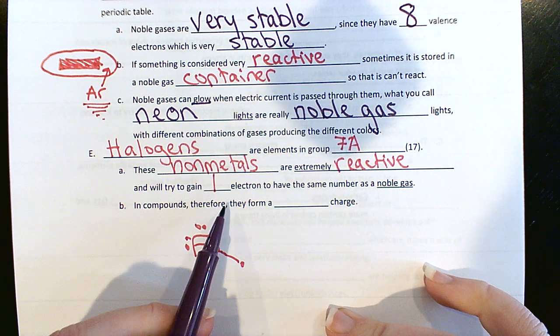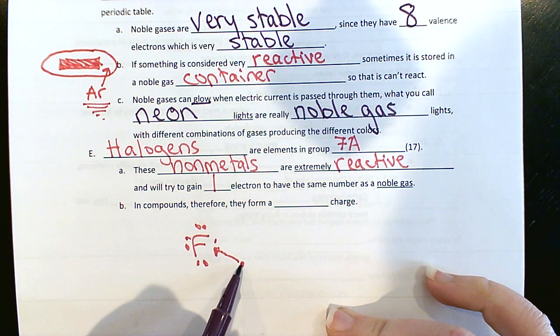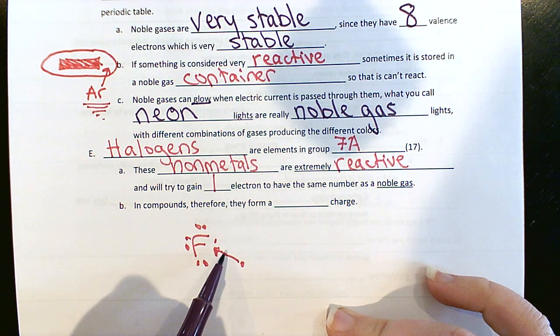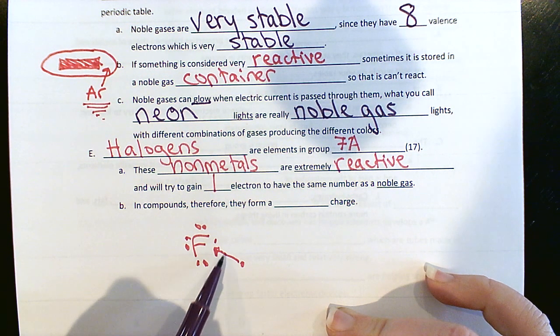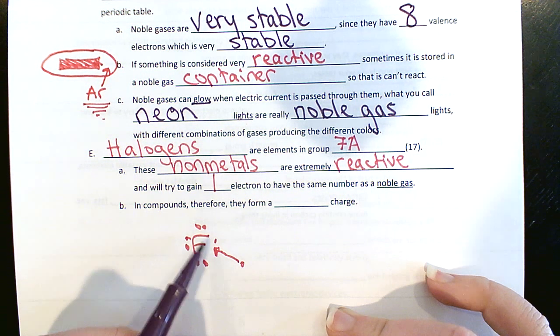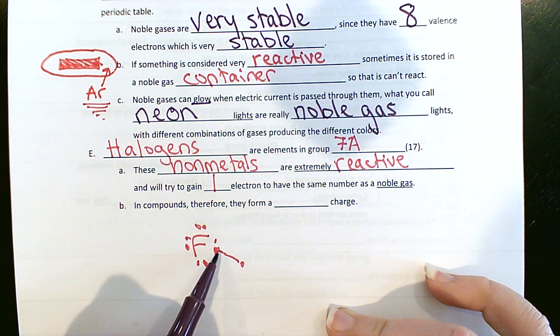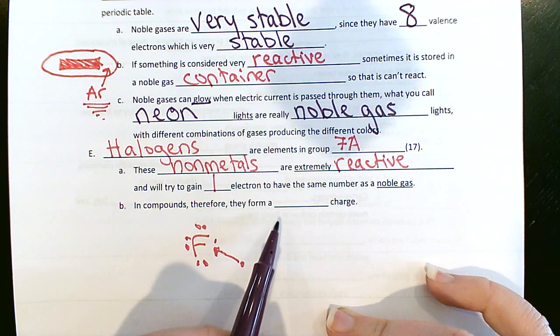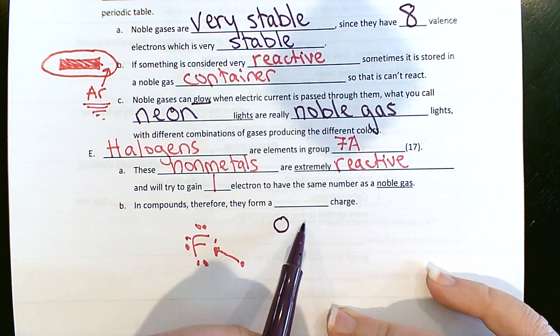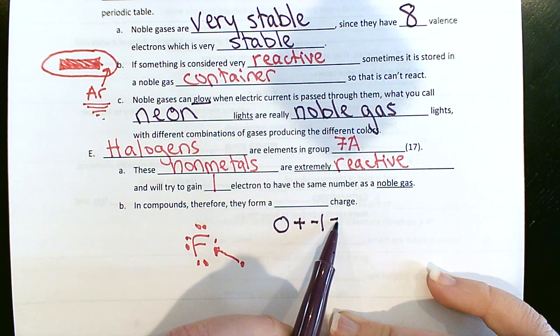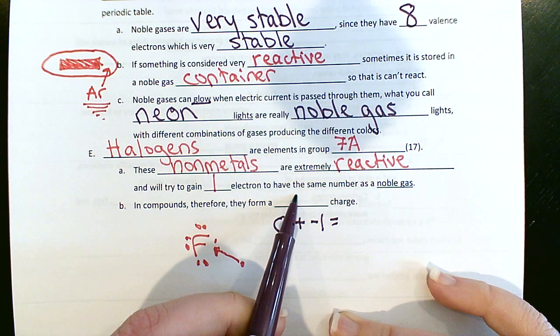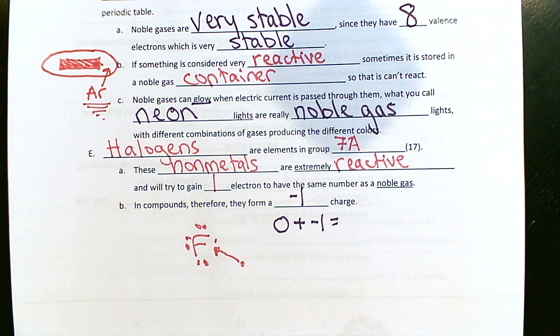All right, so in compounds, when they react, when they steal 1 electron from somewhere, what kind of charge would they have? It was neutral. It gained an electron. Electrons are negative, so it has 0 charge before, and it's going to gain a negative 1 charge electron. So it's going to have a negative 1 charge.